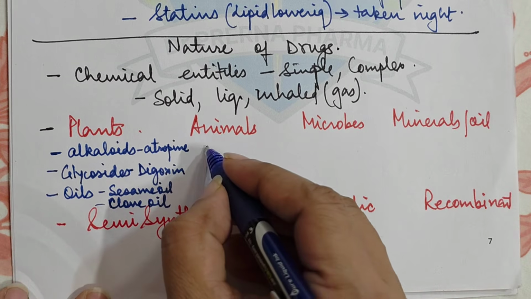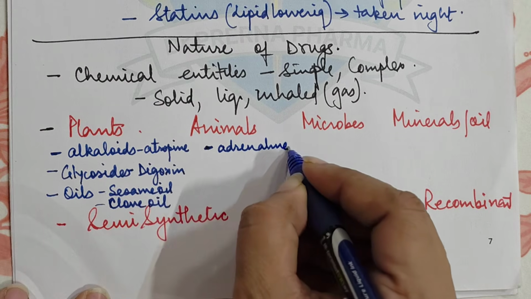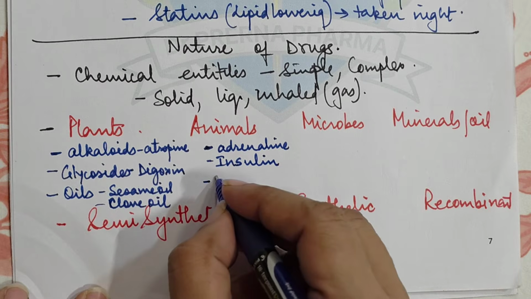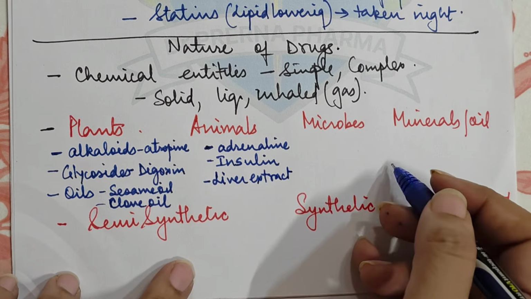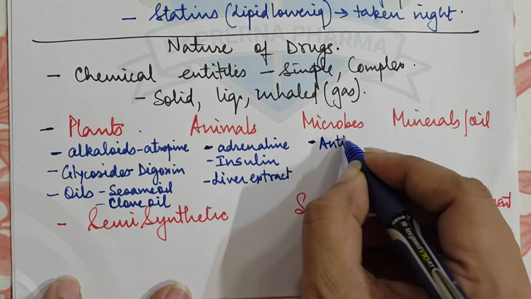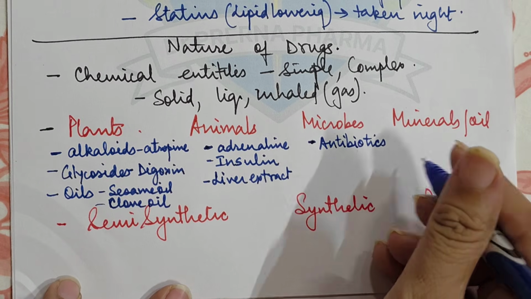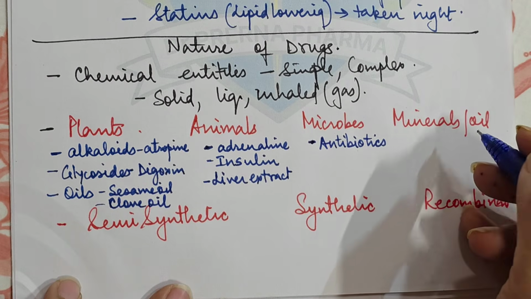Then animal products usually consist of adrenaline or insulin, which was earlier obtained from pork, or liver extract for vitamin B12, right? Fish oils. Then from microbes, many antibiotics are produced, like we know the antibiotic penicillin comes from Penicillium notatum, actinomycin D, all these drugs.